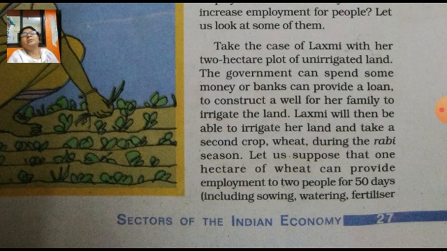In the example of Lakshmi, she has very little agricultural land, 2 hectares, and that is unirrigated. So in this situation, for generating or creating employment, government intervention is very essential. The government has to provide irrigation facilities.